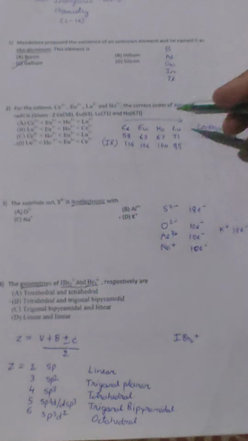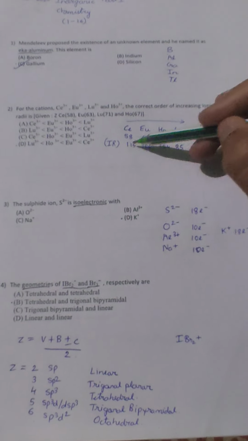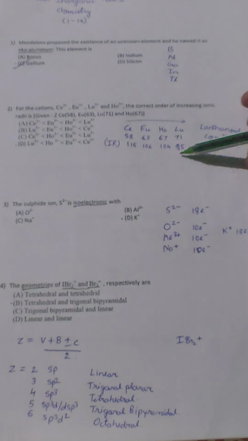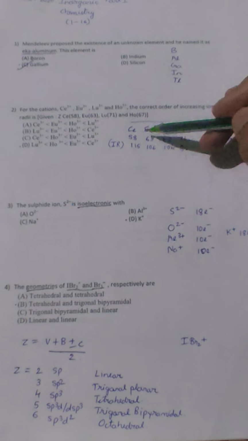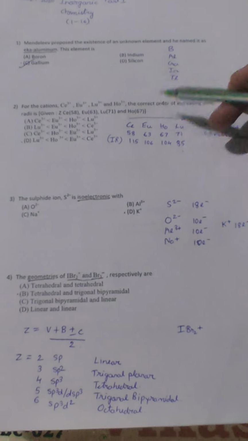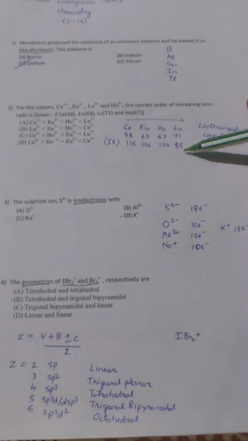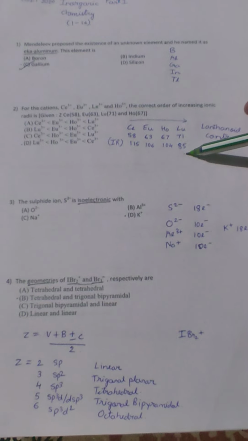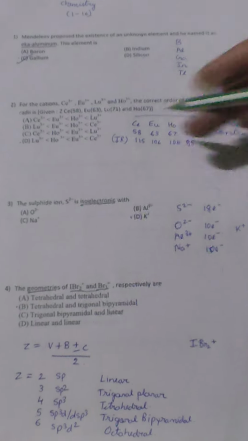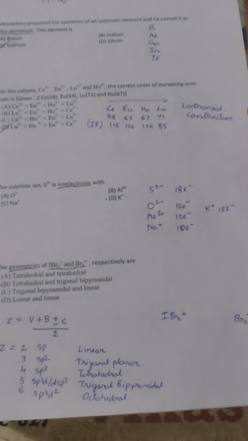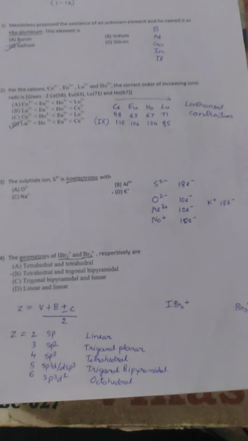So here since in the exam we are not given the ionic radius, for our understanding I have written the ionic radius of +3. In this, cerium is having maximum and lutetium has minimum. So according to this, we will be having D as the answer. For this, you can consult the topic lanthanide contraction.